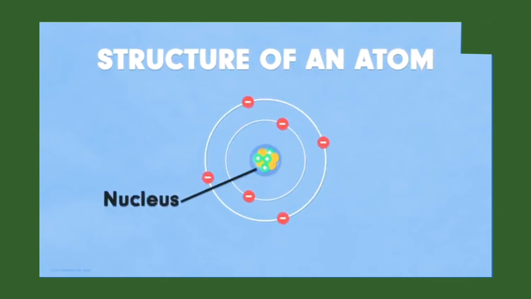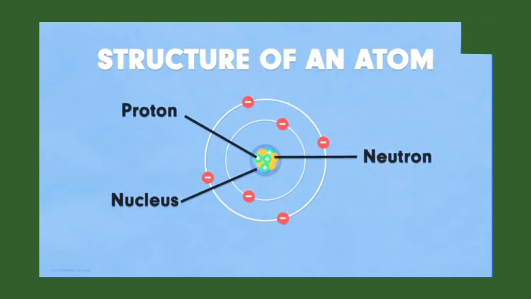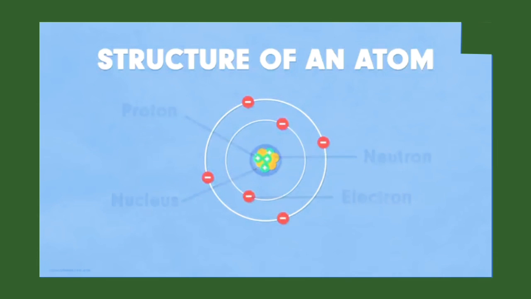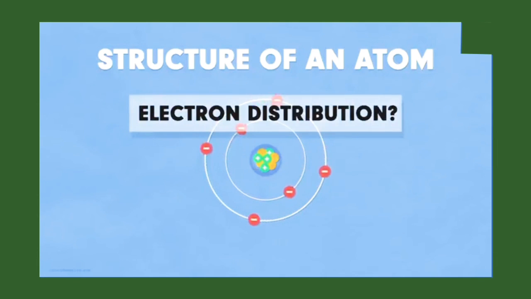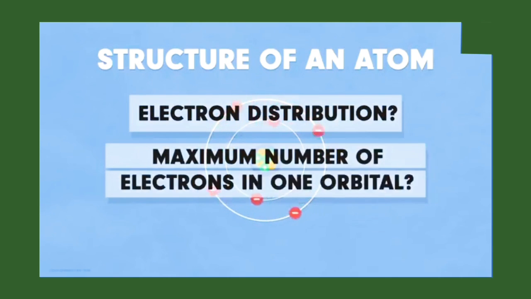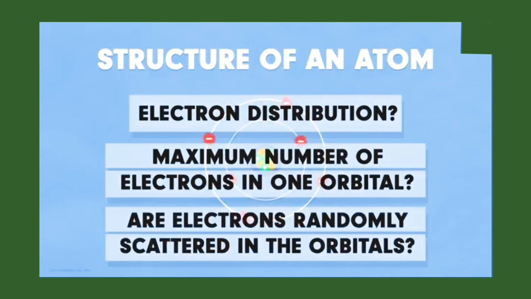In the center lies the nucleus having positively charged protons and neutral neutrons, while the negatively charged electrons revolve in fixed orbitals around the nucleus. But how exactly are the electrons distributed in the respective orbitals? Is there a way to find out the maximum number of electrons that one orbital can contain? Or is it that the electrons are randomly scattered in the orbitals?